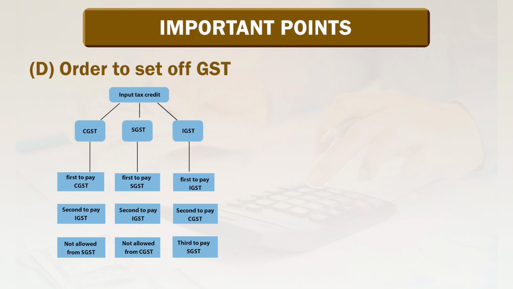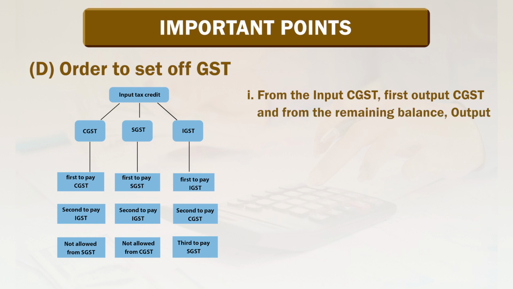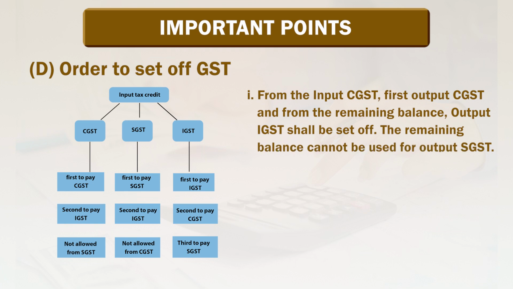Now we would like to talk about how to set off CGST. From the input CGST, first output CGST, and from the remaining balance output IGST shall be set off. The remaining balance cannot be used for output SGST. Now SGST.